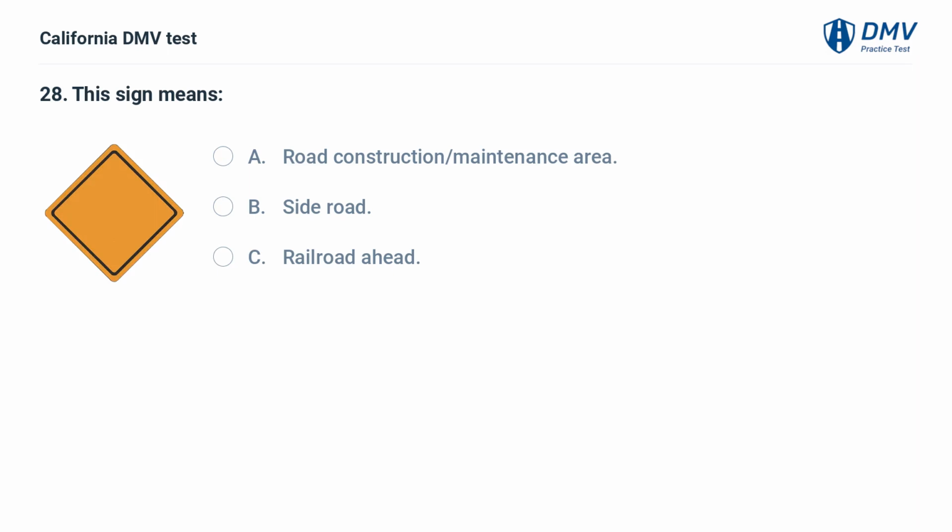This sign means A. Road construction, maintenance area. B. Side road. C. Railroad ahead.